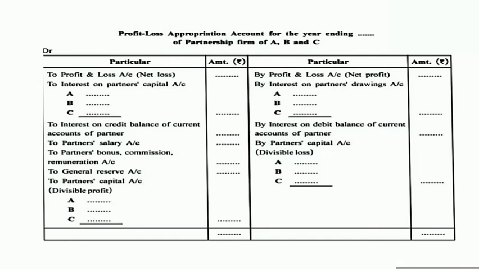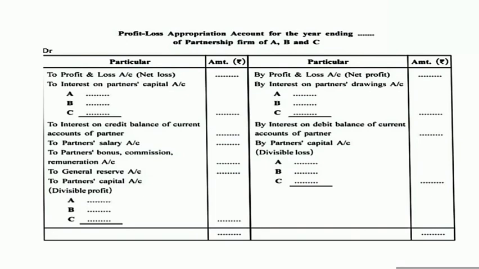After that, 'to interest on credit balance of partners capital account'. If any interest is given to partners on the credit balance of partners capital account, that amount will be recorded in the column of amount, and the name of the partner and amount are to be written.